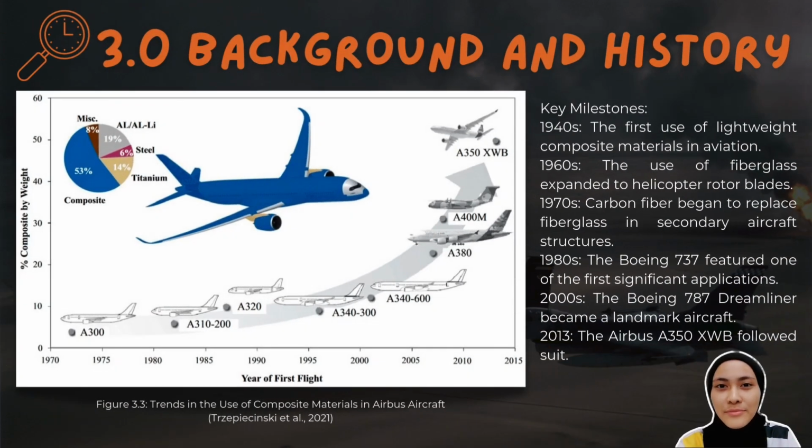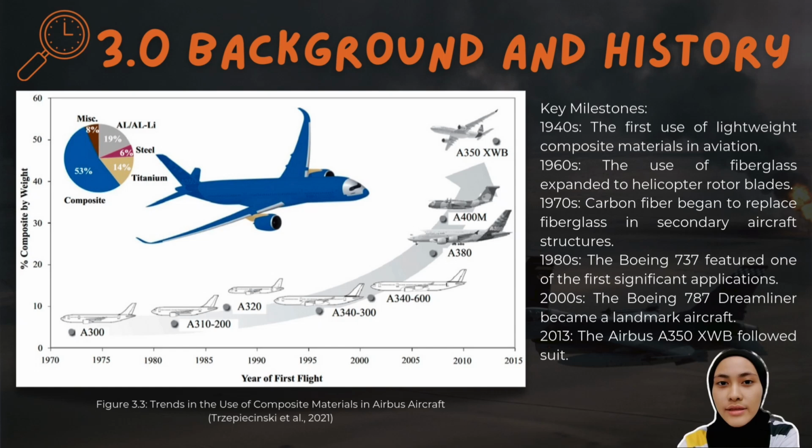Next, we go to the key milestones. In the 1940s, the introduction of fiberglass marked the first use of a lightweight composite material in aviation. Next, in 1960, the use of fiberglass expanded to helicopter rotor blades, demonstrating its potential in critical aerospace applications. In 1970, carbon fiber began to replace fiberglass in secondary aircraft structures, leading to significant improvement in strength and weight.